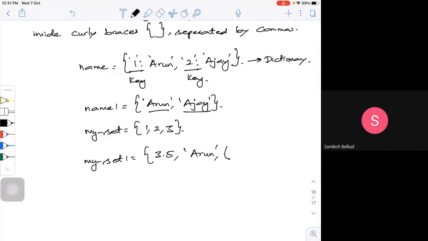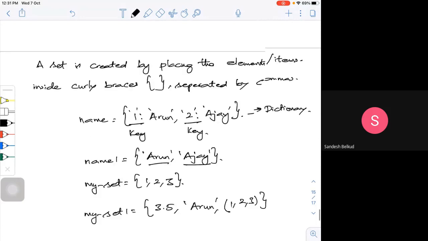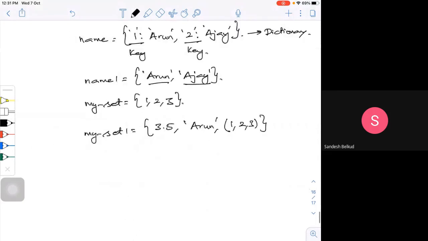Then inside that I can have a list, maybe 1, 2, 3. I can have a string, a float, an integer, and inside that a list. So anything I can have. I can have a tuple also, whatever it may be, I can define it.